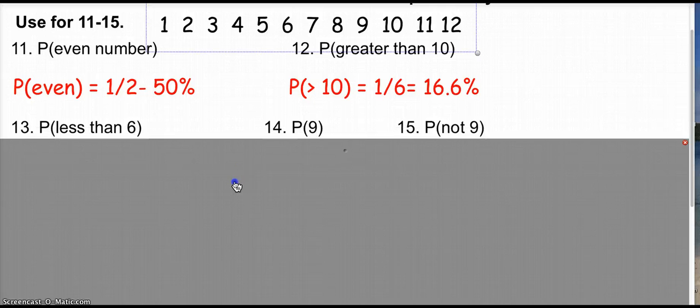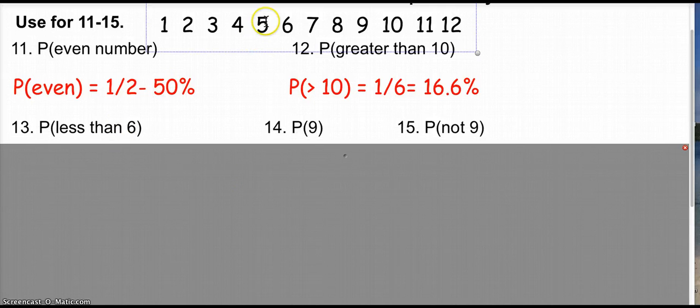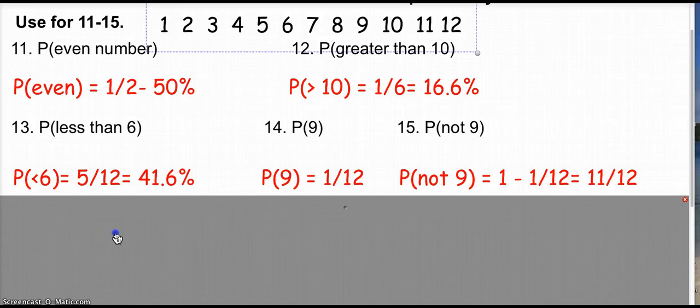Looking at those numbers, we want to know the probability of less than 6. Well, there are 5 that are less than 6. So that probability is 5 out of 12, which equals 41.6%. The probability of 9 is 1/12.